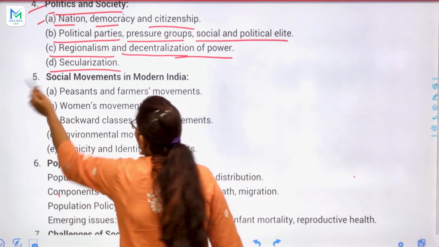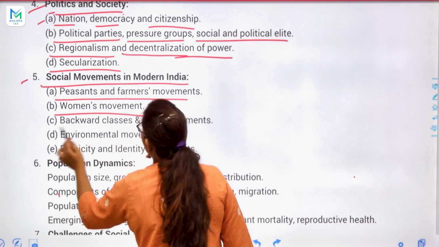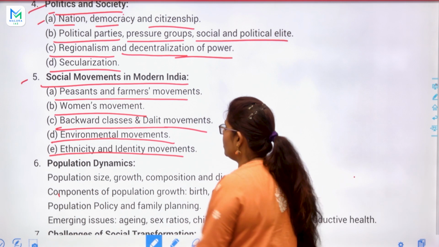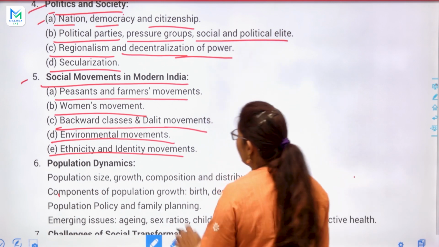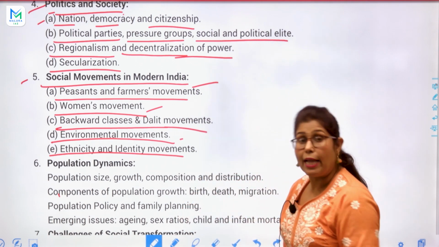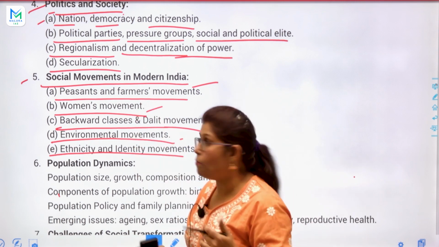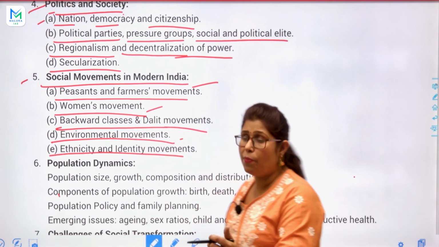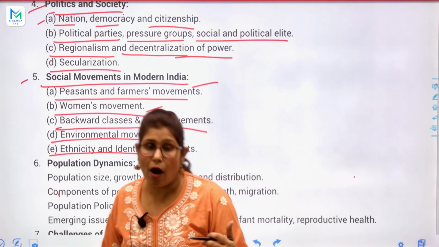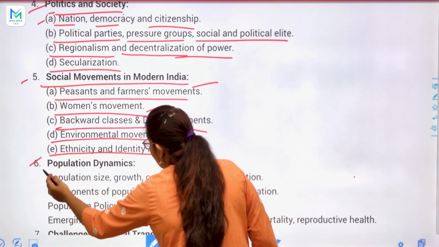Then the fifth topic is social movements in modern India: peasants and farmers movement, women's movement, backward classes and Dalit movements, environmental movements, and ethnicity and identity movements. So they are important for you, very important: peasant, women and environmental. Like Chipko Andolan, Narmada Bachao Andolan, peasant and farmers, like you can see the farmer movement, and women's movement, like you know, the hashtag Me Too movement. So you heard about the hashtag Me Too movement. So we will discuss.